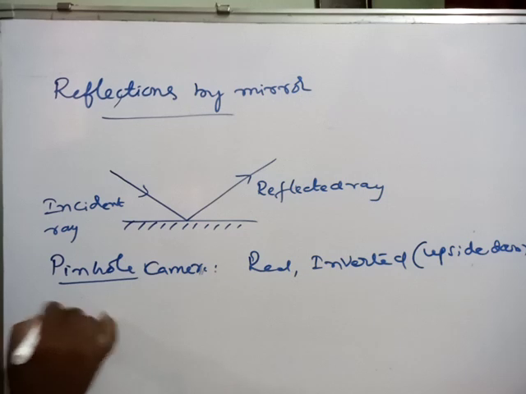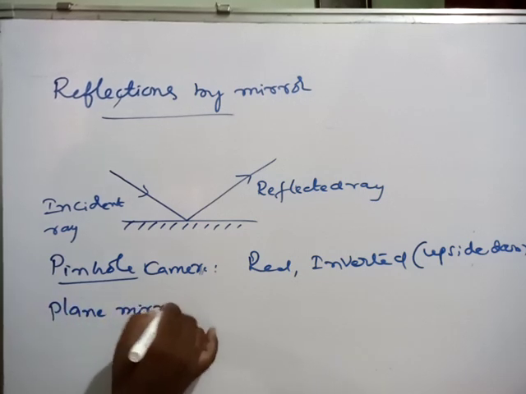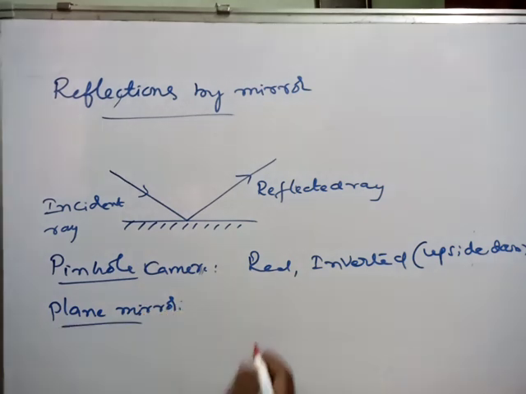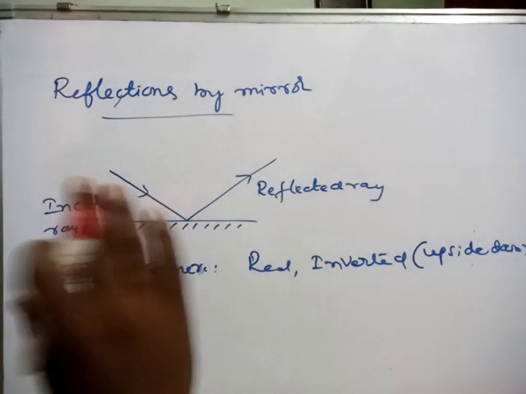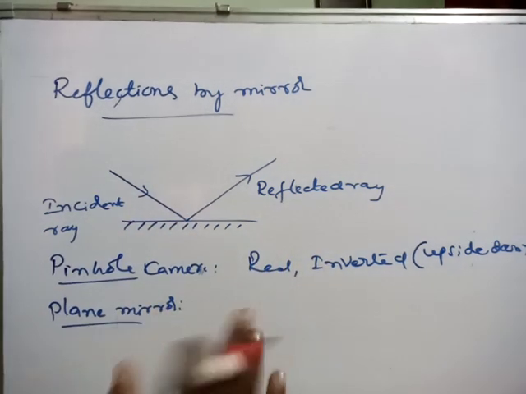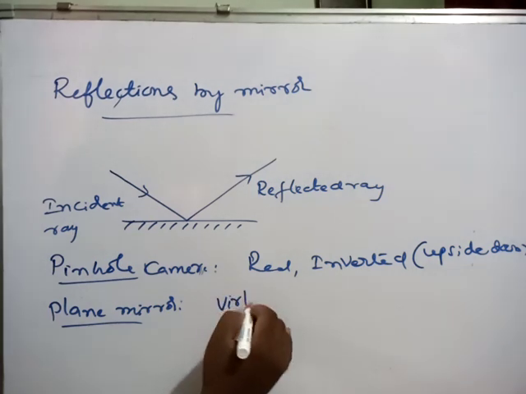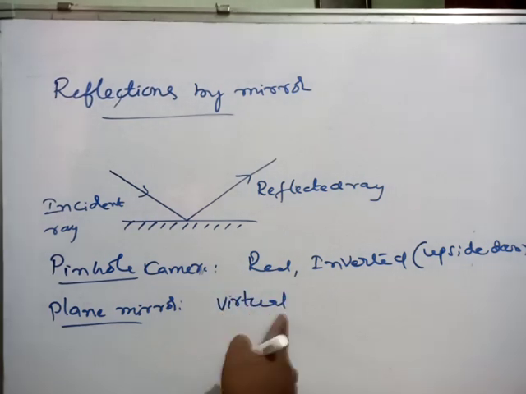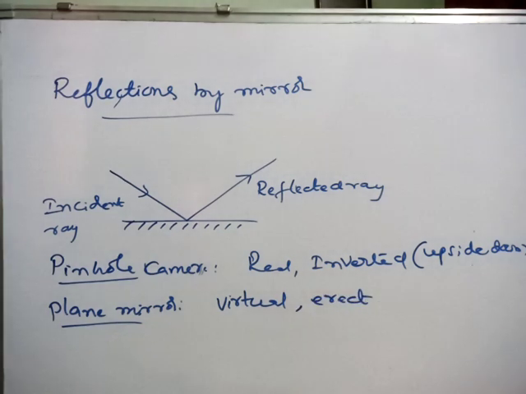But in the case of the plane mirror, if you see your image, top seems to be top only, bottom seems to be bottom only. So that's why it is called an erect image. An erect image is always a virtual image. So the plane mirror forms a virtual and erect image.